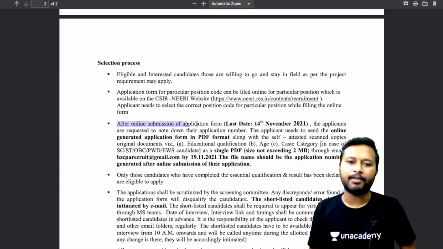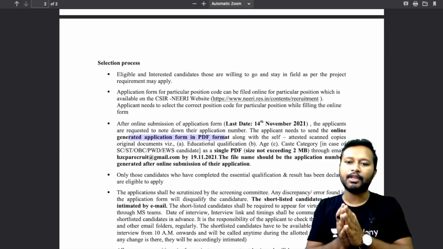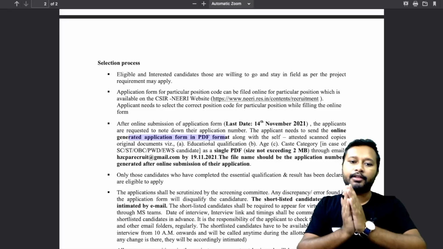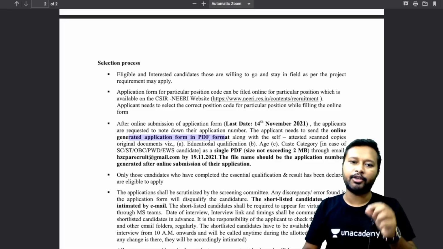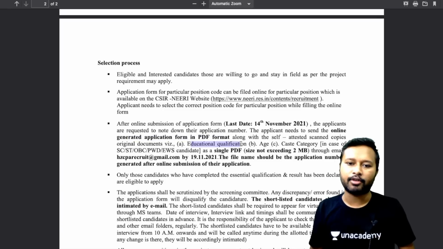Now, after online submission of the application form, whose last date is 14th of November, the applicants are requested to note down their application number. The applicant needs to send the online generated application form in PDF format. So make sure you are doing that. Once you have filled the form, note down your application number and send all these documents in PDF form. What are those documents? Your educational qualification, your age certificate, your caste and category certificate.